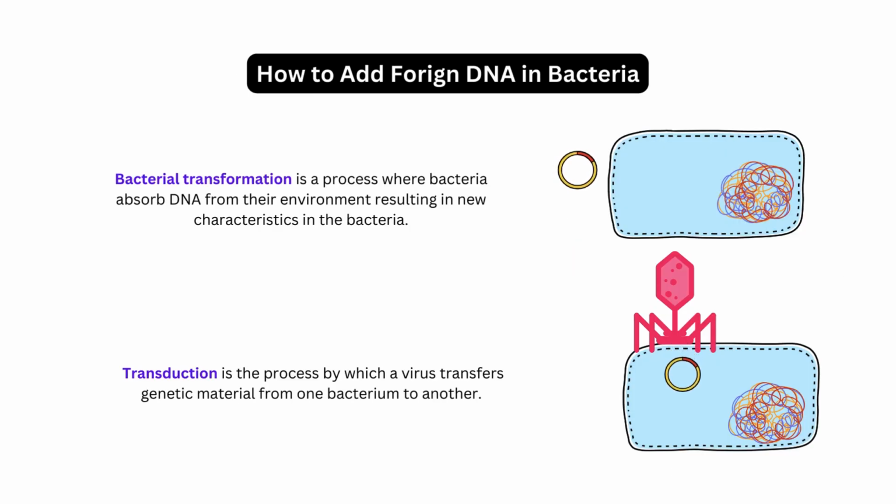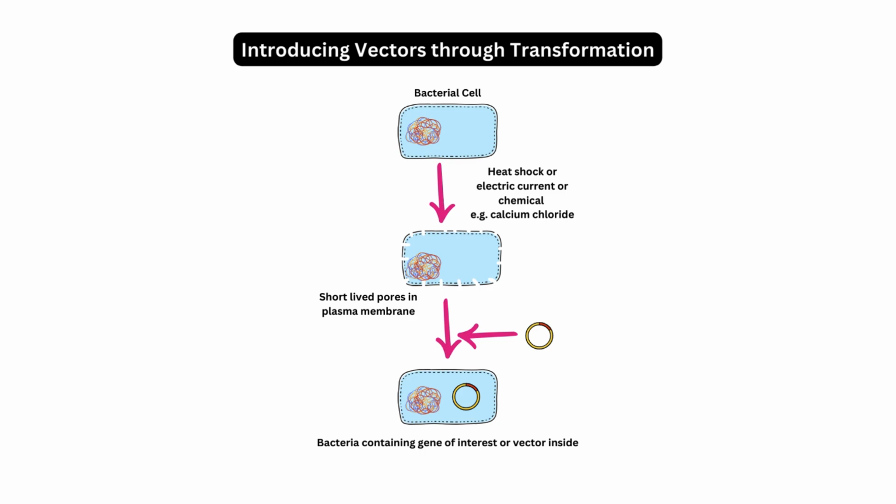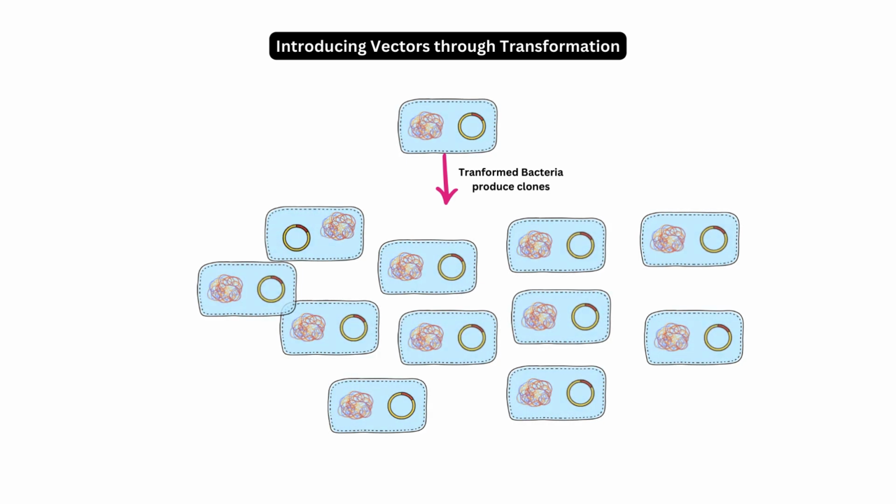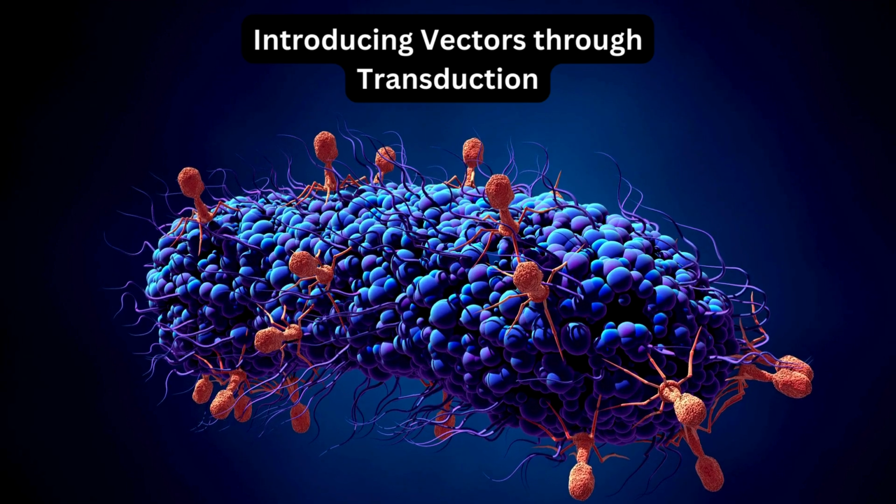The recombinant genes can be introduced into bacteria through transformation or transduction. Transformation involves making bacterial cell membranes permeable, often using calcium chloride, to allow the uptake of the recombinant plasmid. Once inside, the plasmid replicates as bacteria divide, creating clones that carry the recombinant gene and produce the desired product.